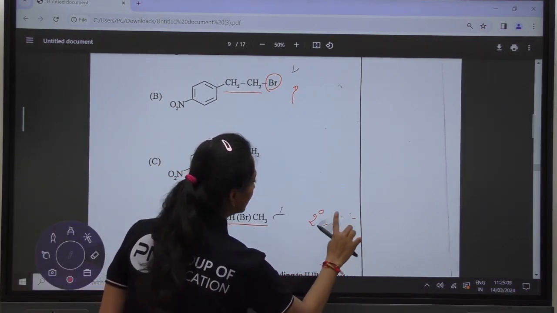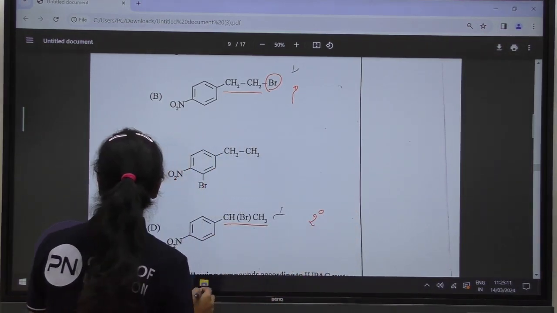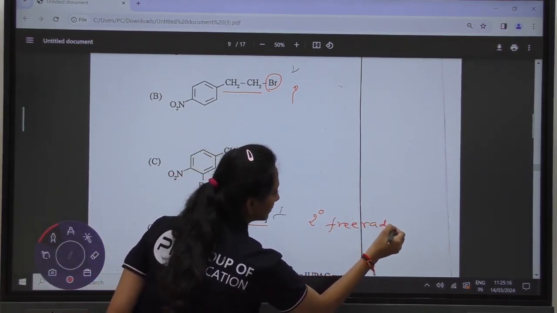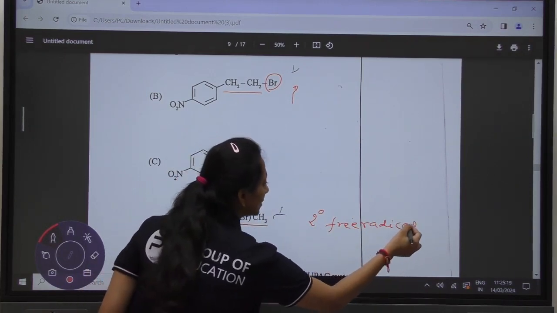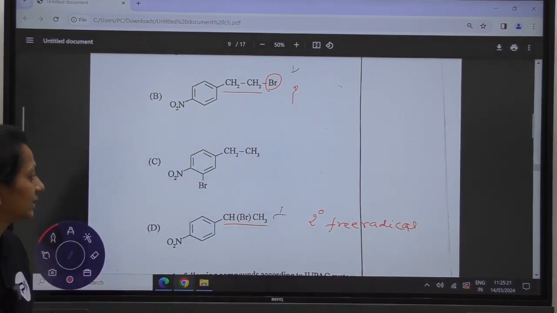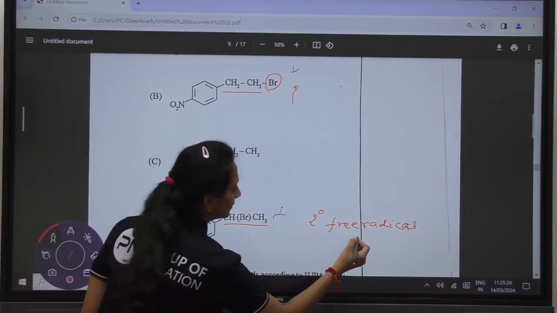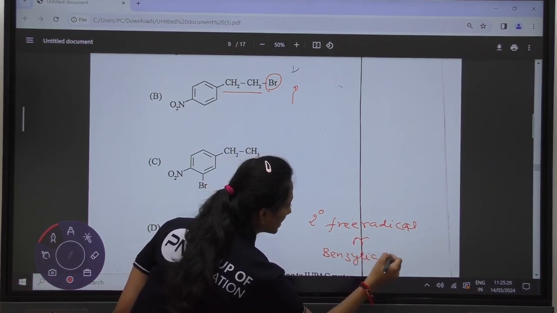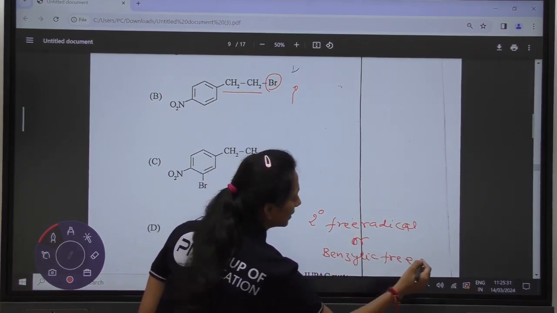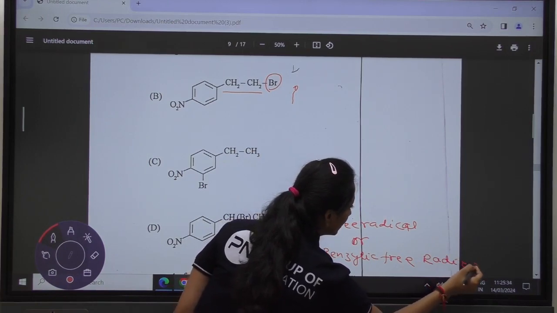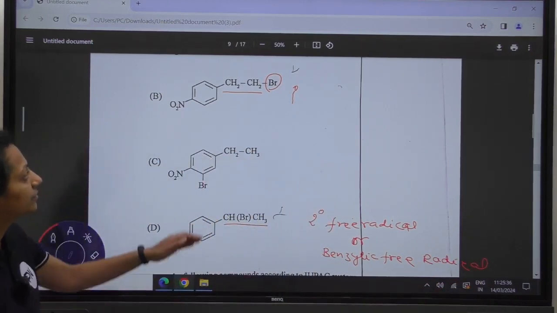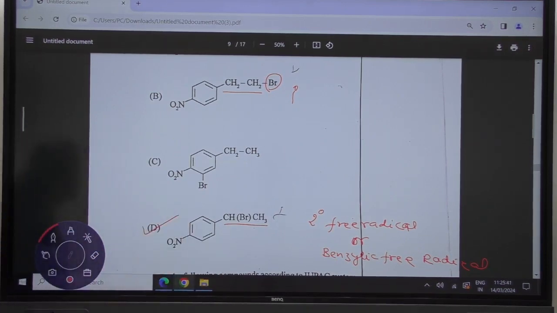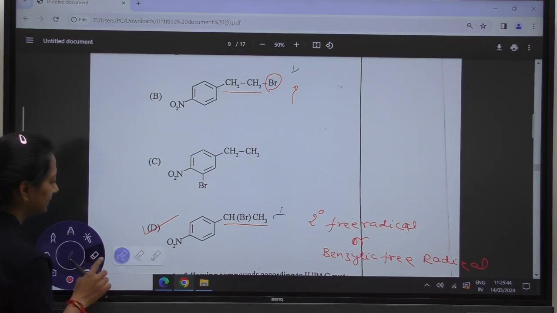This is your 2 degree, or we can say benzylic, free radical. This is your 2 degree free radical, or we can say this is your benzylic free radical. Because of the benzylic free radical, it has more stability as compared to the first one, and that is why option D is the correct answer. Moving towards the next question.